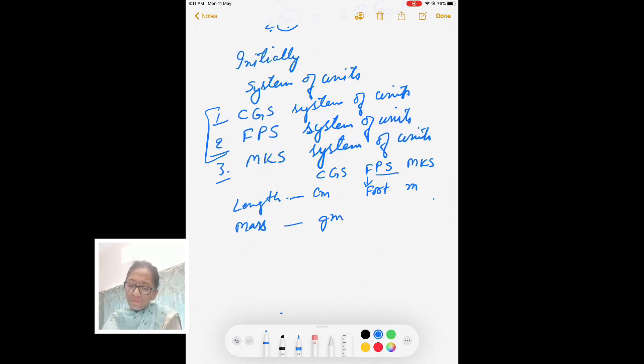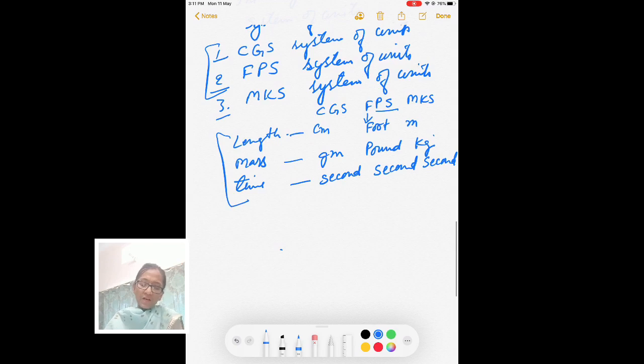In the FPS system we have pound, and in the MKS system we use kg. And for measurement of time we use second. In all these systems we use second. So for these three physical quantities we had these units in different systems.